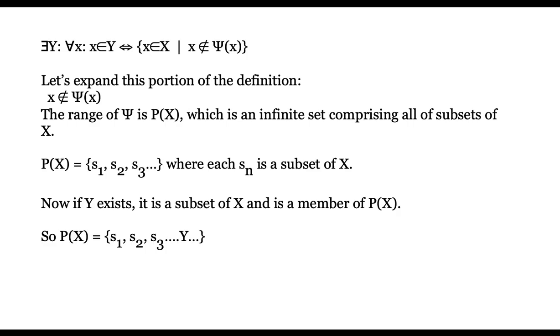The range of psi is the power set of x, which is an infinite set comprising all the subsets of x. So we could write P of x, the power set of x, as a list of the subsets S1, S2, Sn. These are general subsets of x. Now, if y exists, it's also a subset of x, and it would be a member of P of x. So this infinite expansion would be S1, S2, S3, etc., y, etc.